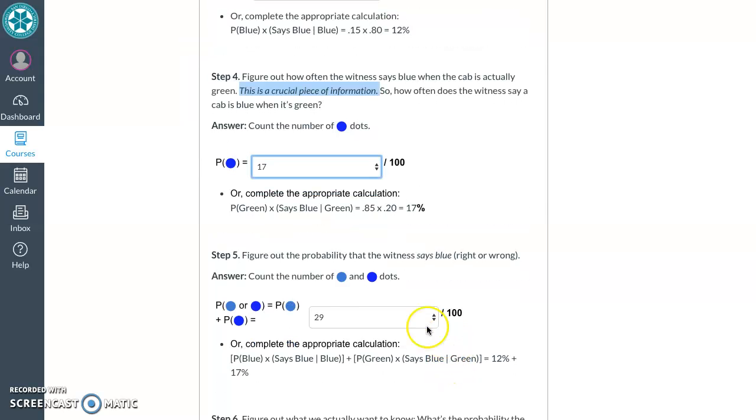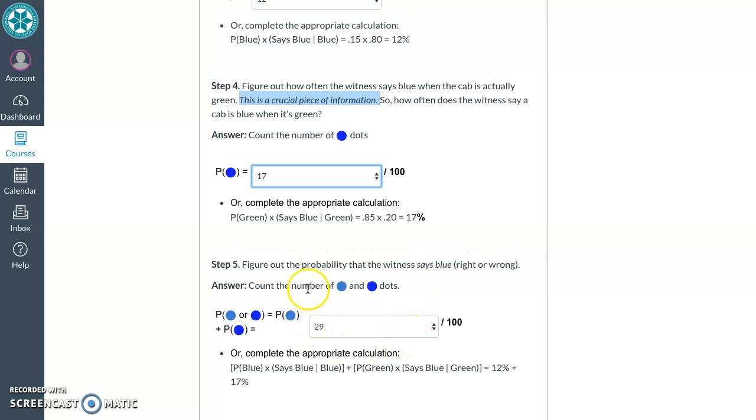And now figure out the probability that the witness says it's blue. Right or wrong? How often is the witness going to say a cab is blue?